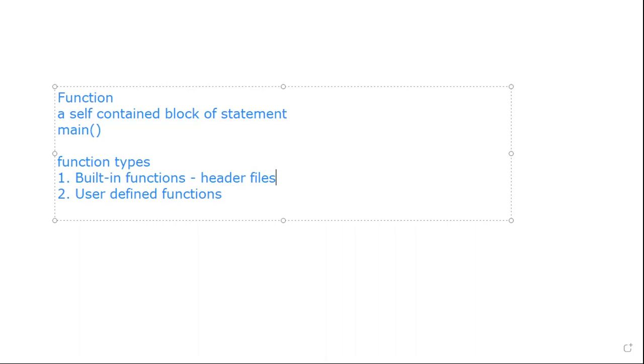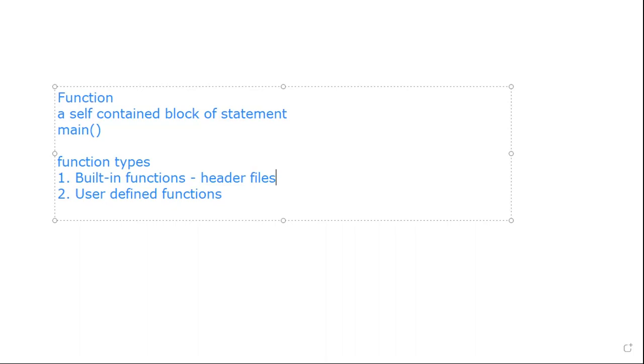In the same way you have different kinds of functions: mathematical functions, string functions, character functions, and so on. These are all the built-in functions, the functions which come along with the software. They are always in header files.